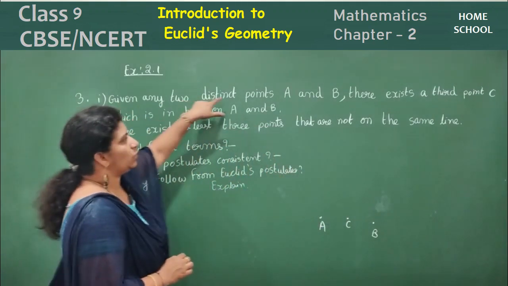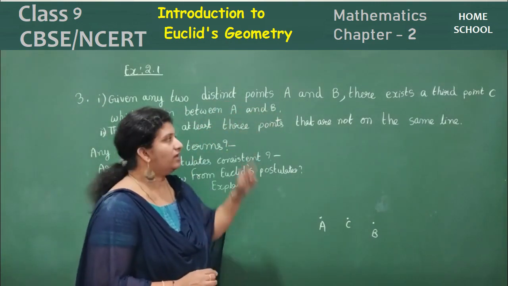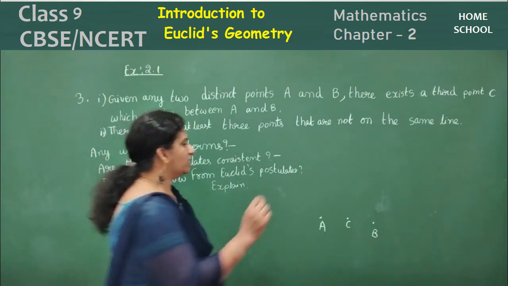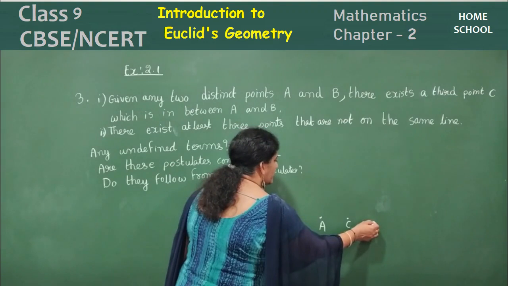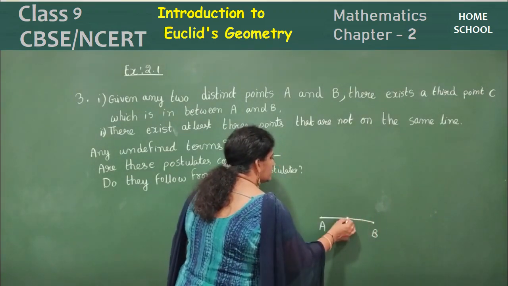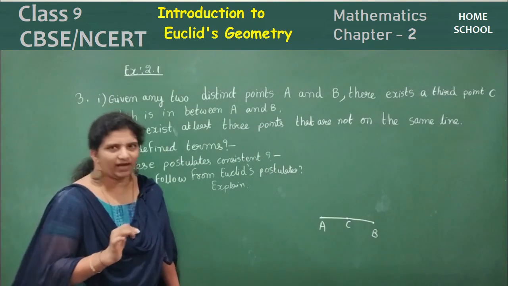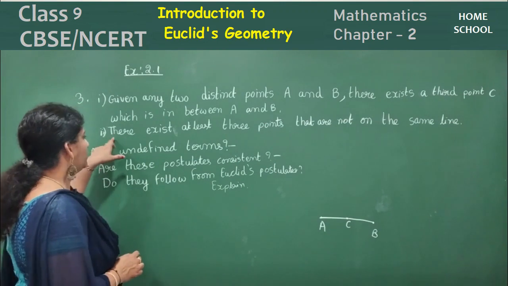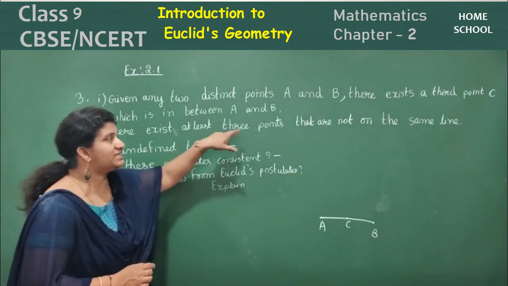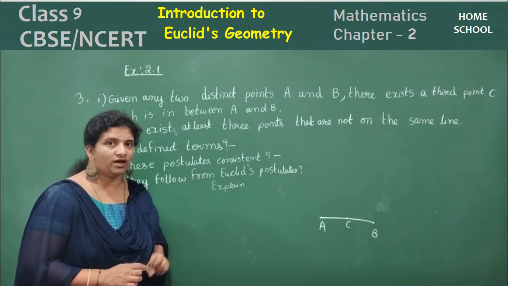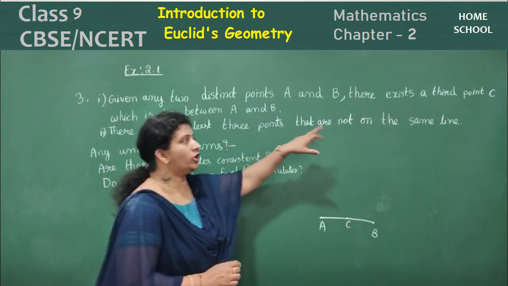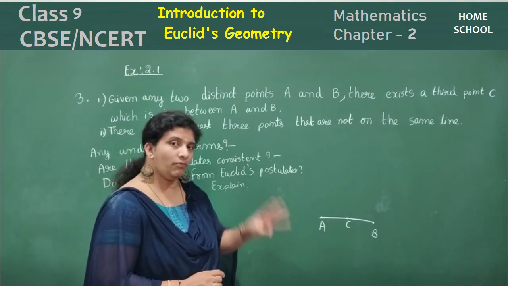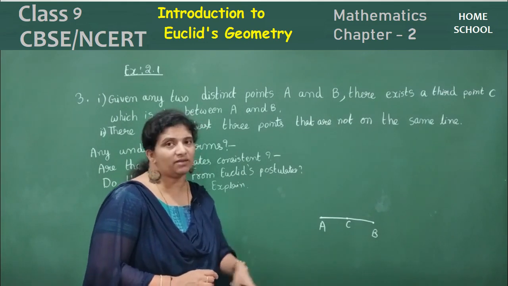So given any 2 distinct points A and B, there exists a third point C which is in between A and B. Suppose if I join these 3 points, C is lying in between, right? So on the same straight line, I am saying. Let's see one more postulate here. There exist at least 3 points that are not on the same line. These are on the same line, but 3 points are there that won't be lying on the same line.